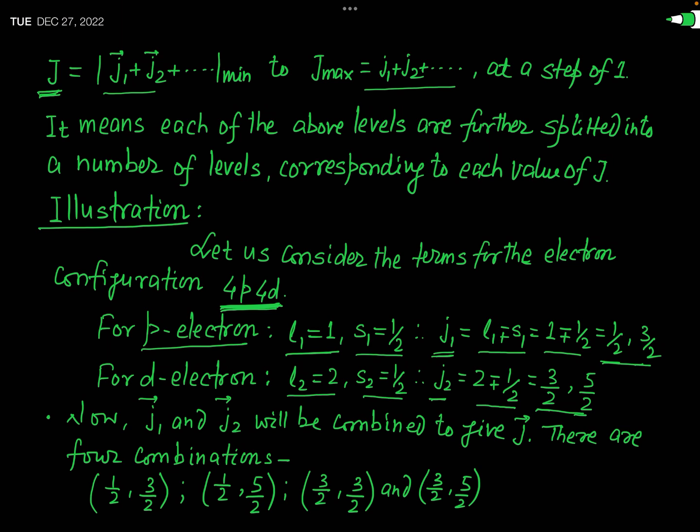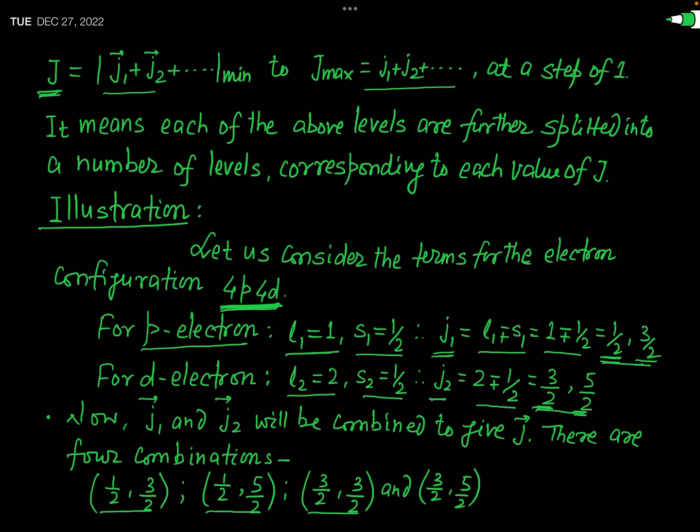We can combine J1 equal to 1 by 2 and J2 equal to 3 by 2. Again, we will combine J1 equal to 1 by 2 and J2 equal to 5 by 2. This will be another combination. Then we will combine J1 equal to 3 by 2 and J2 equal to 3 by 2.